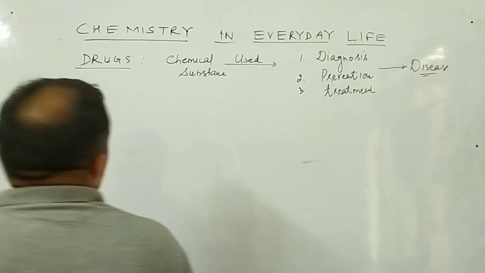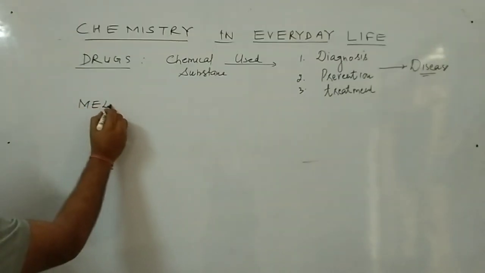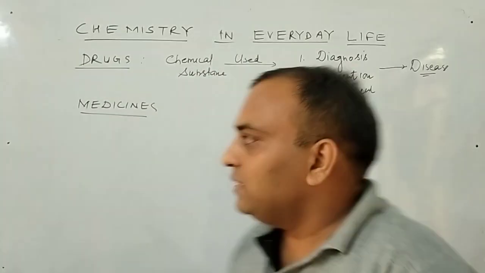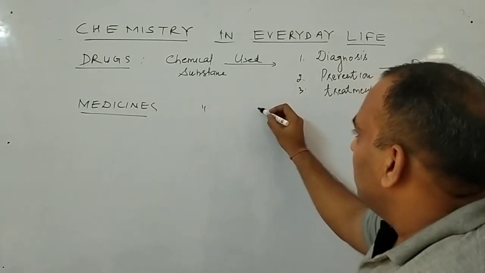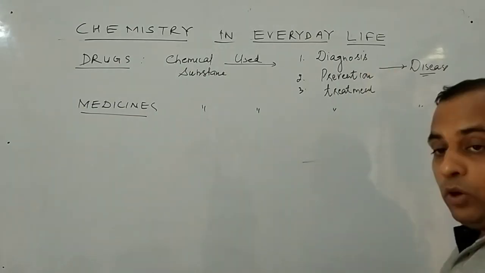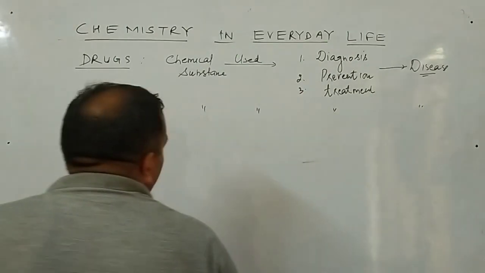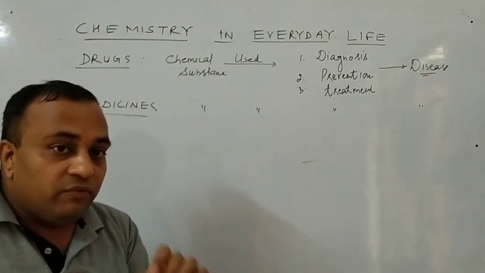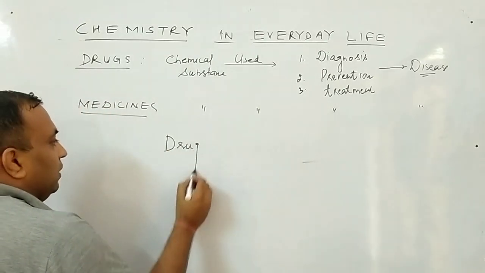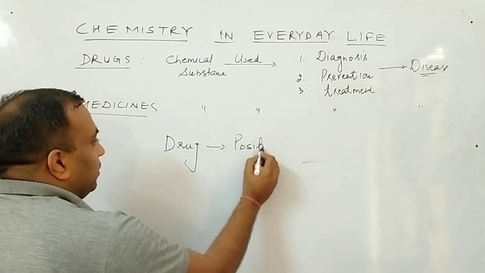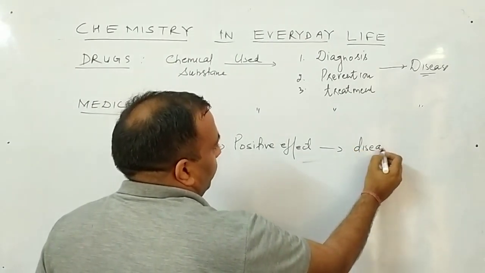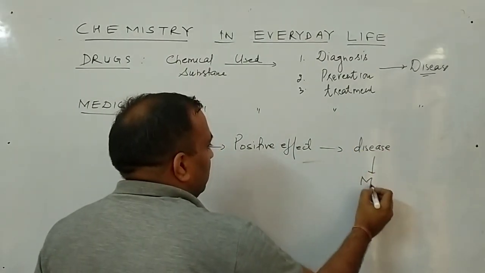But there is a term, medicines. Now students, the medicine is again the same thing. If I define the medicine, I say the same. It is a chemical substance used for prevention, treatment and diagnosis of a disease. But what is the difference between them? The difference is only if I use a drug and this drug will have the positive effect, listen, if this drug will have the positive effect over a particular disease, that is said to be the medicine.